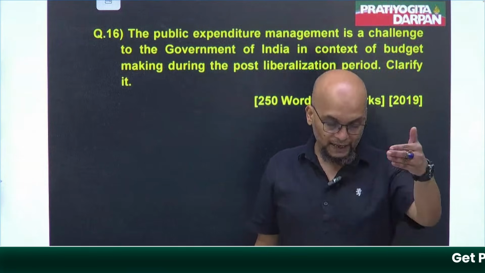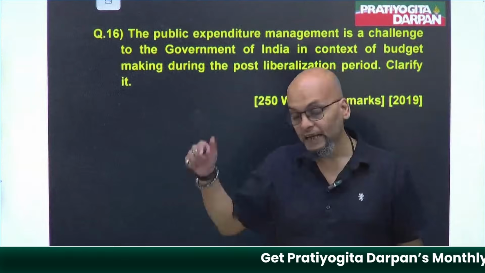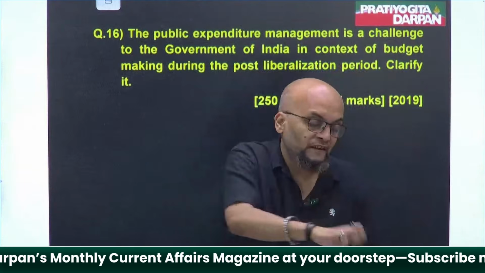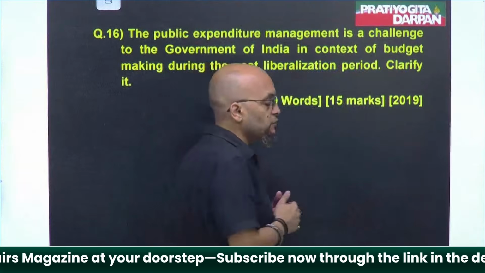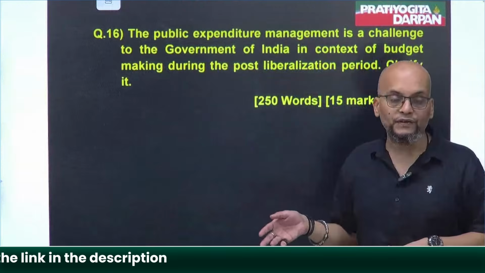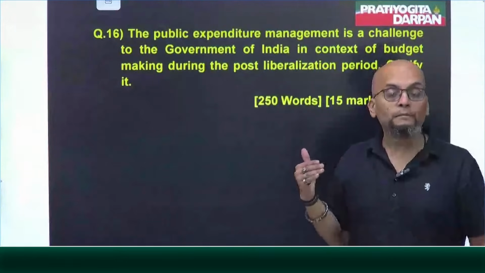That's why agriculture started lagging. Anyway, government had to manage it, because you cannot withdraw the funds and expect everything to remain functional. There were repercussions of it.